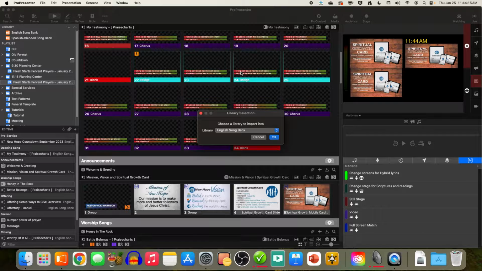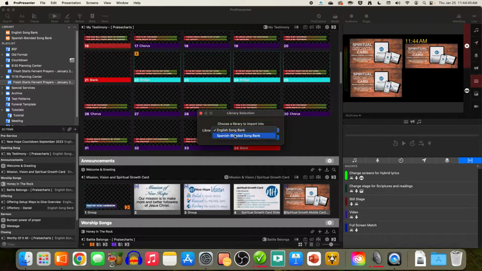This is super important. In order to make sure we're not creating a bunch of duplicate copies, I trust that Charles has created these lyrics correctly, and I need to overwrite anything I have that matches. Now, his document is just song lyrics. It's not any other document, so I'm not worried about it overwriting, say, the mission and vision graphics or any of those things. And again, since we're using gradient color fills, it doesn't matter anything about images that need to be imported. So we're going to import this to the English Song Bank.